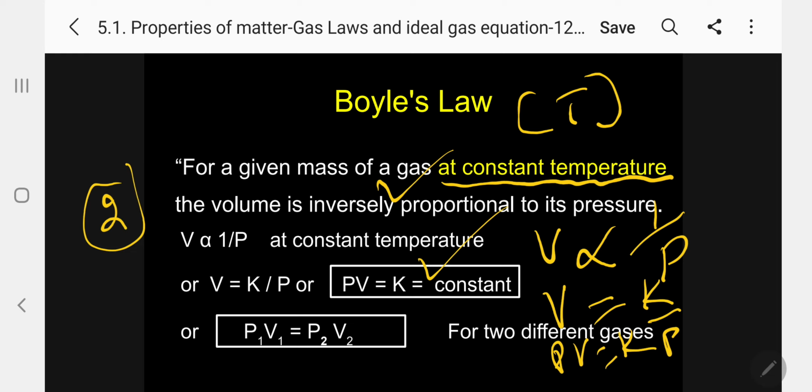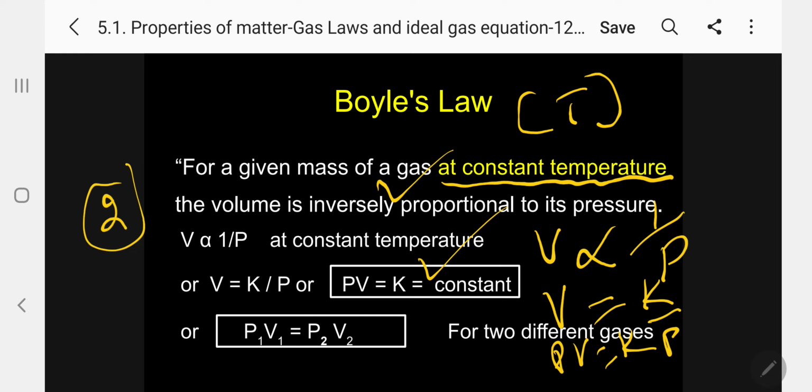As in the previous case, if you apply it for 2 different gases, you get the same formula, P1 V1 equal to P2 V2. Kindly memorize this formula, because they will take 2 different gases, P1 will be given, P2 will be given, V2 will be given, V1 will be asked. Out of 4 factors, 3 will be given and the 4th will be asked, so be very careful.